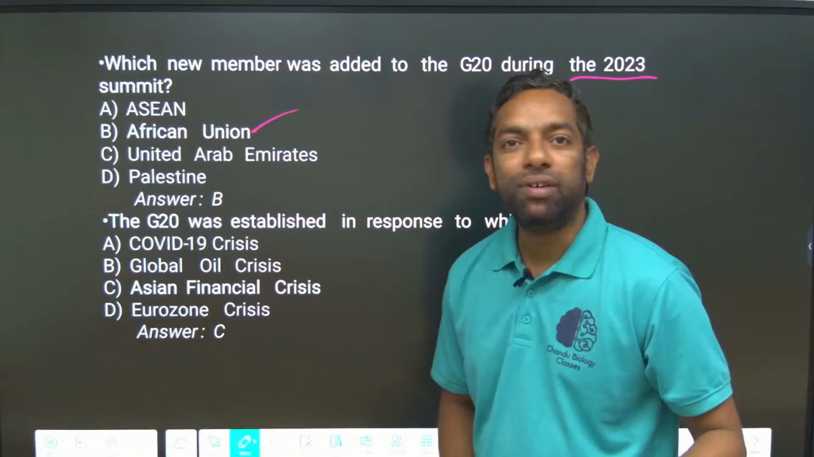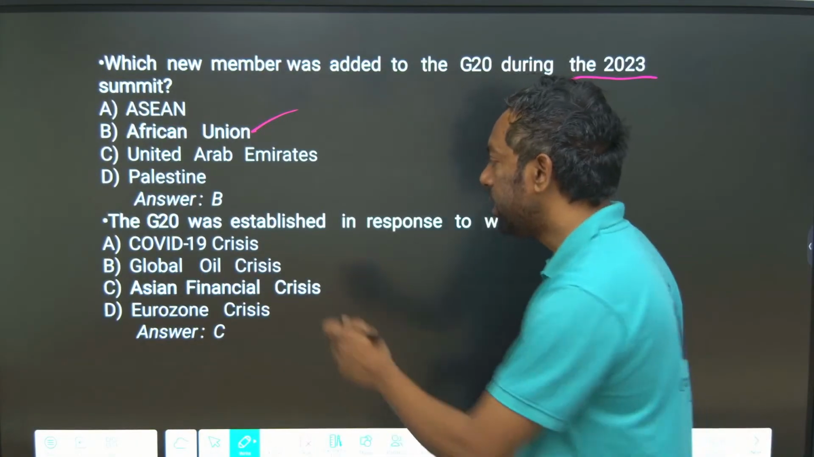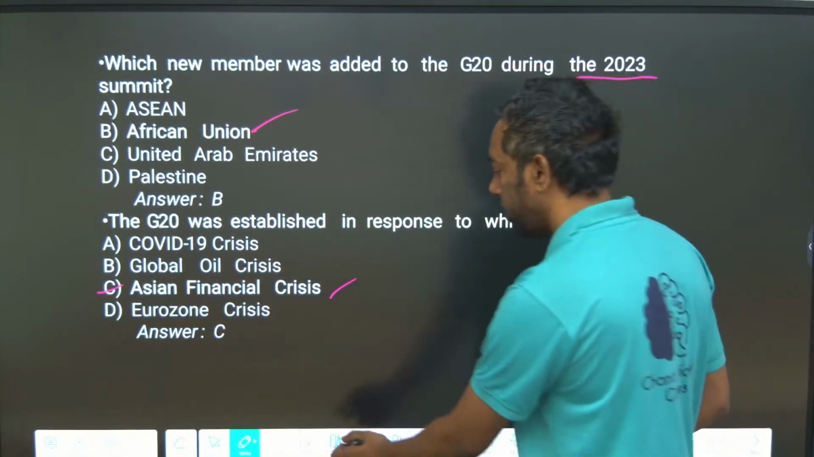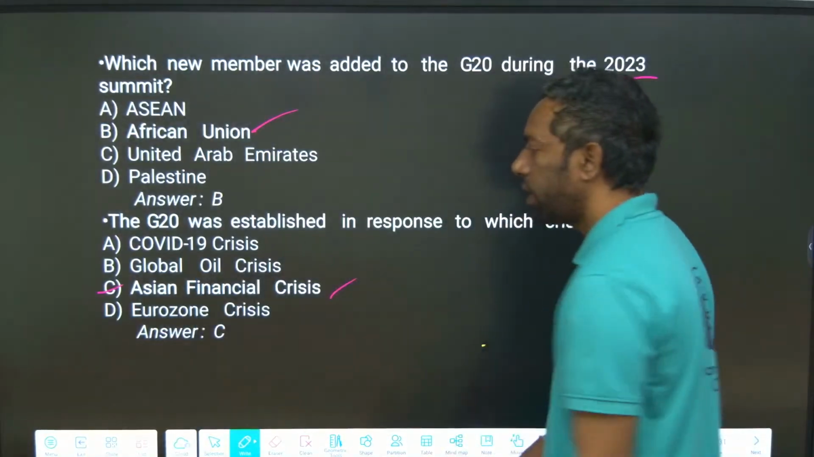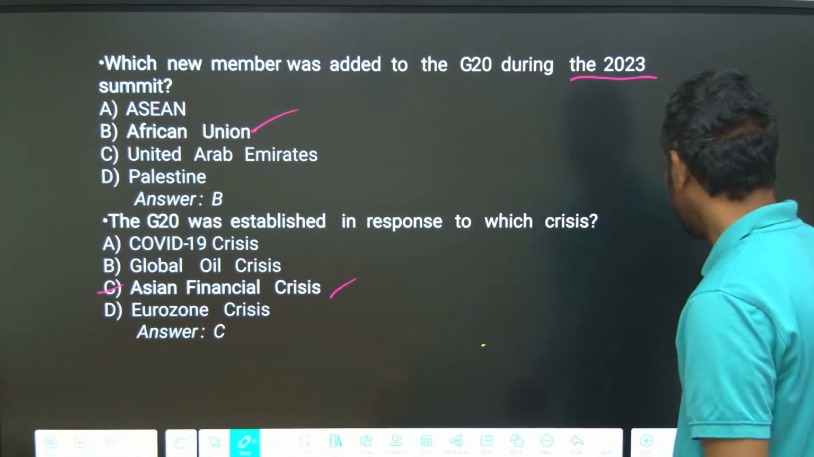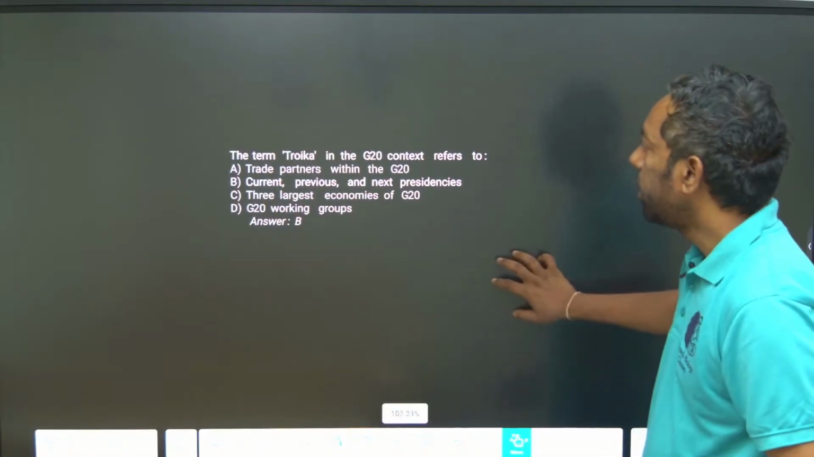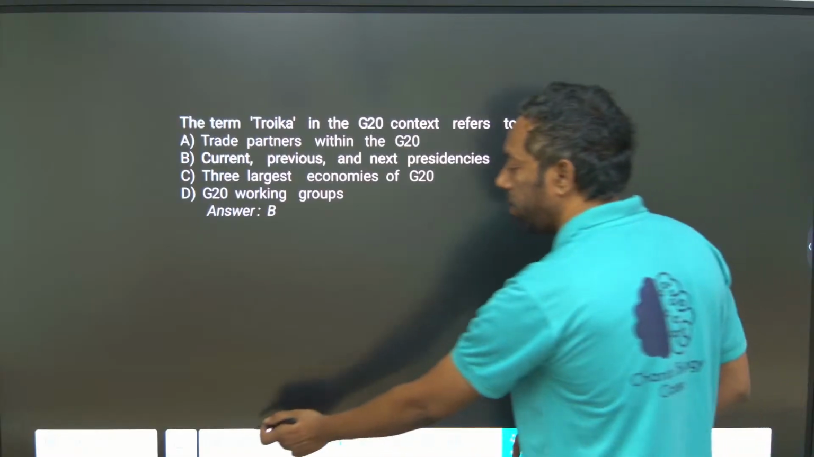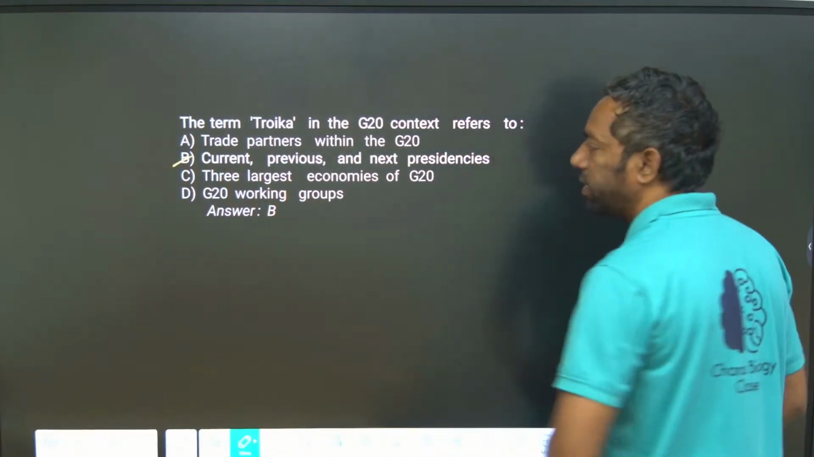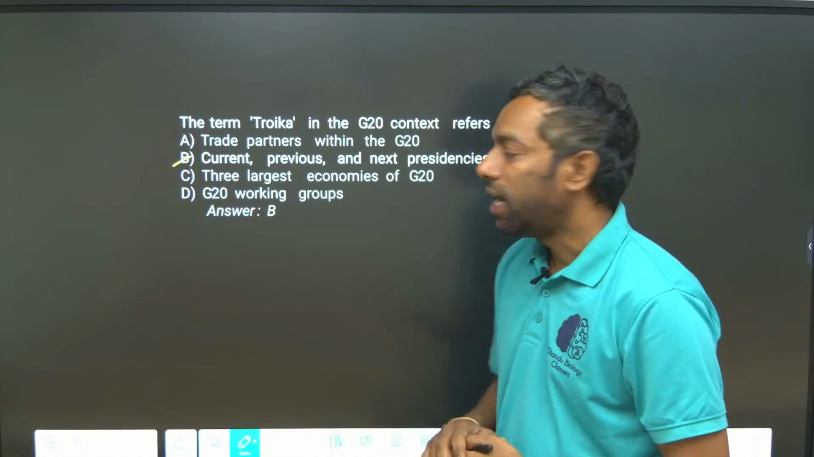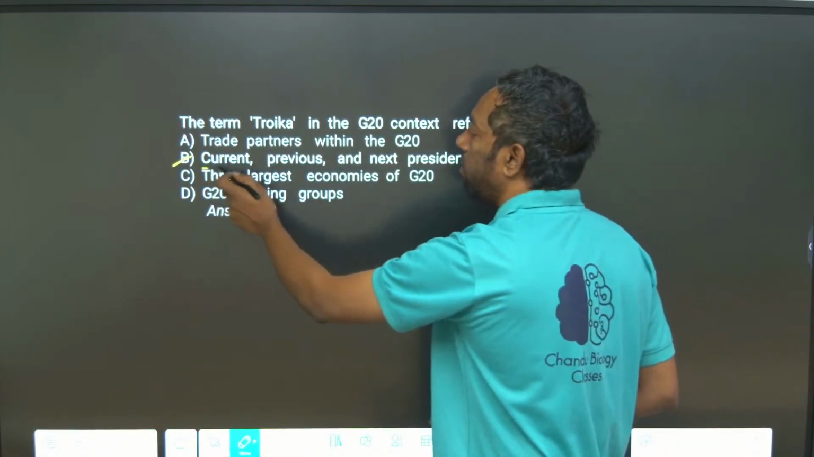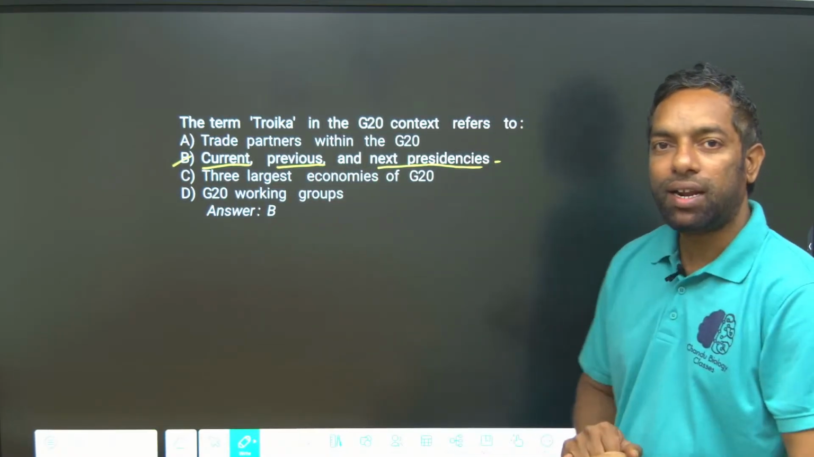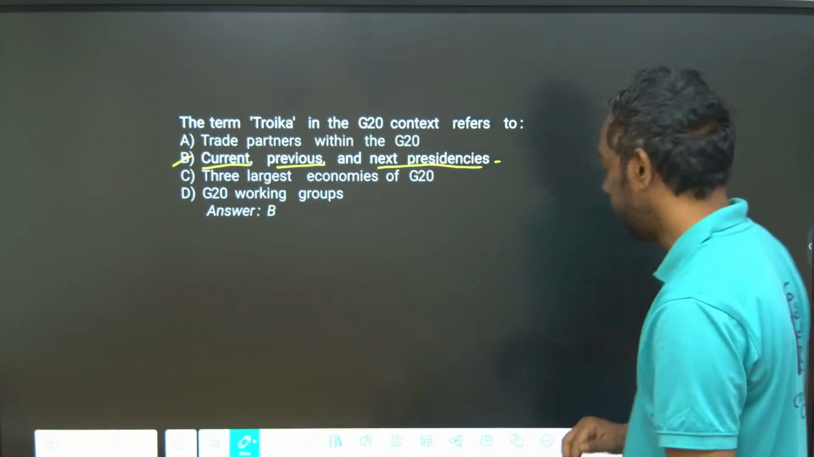G20 was formed in response to the Asian financial crisis. The term Troika in the G20 context refers to the current, previous and next presidencies, that is, present, past and future. Troika means the current, previous and next presidency.